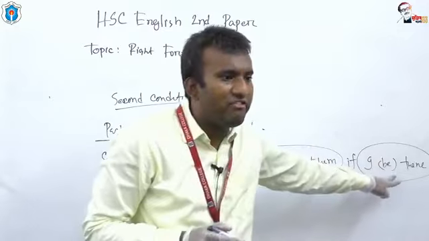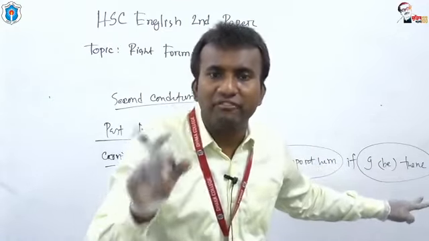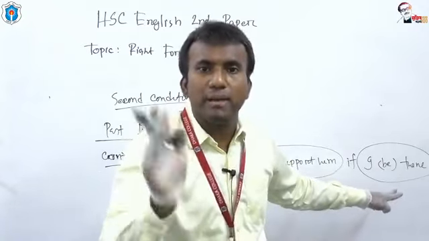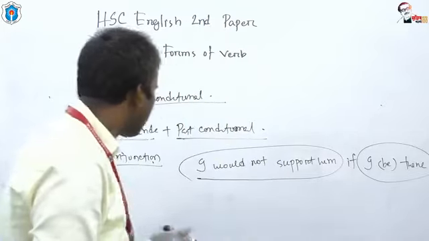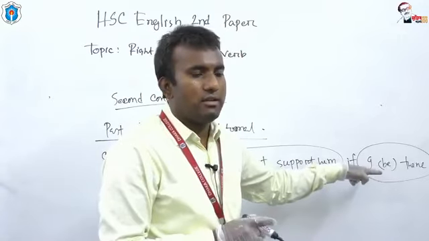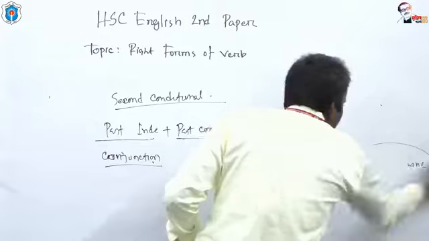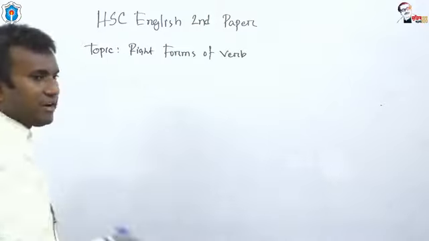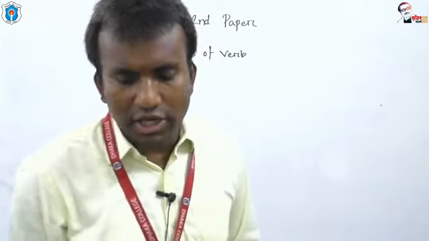And what is the main verb here? The main verb is be. If you get the be verb as the main verb, whatever the subject is, you have to use were. So what is the answer? I would not support him if I were there. Okay? I have completed 3 conditionals, that is first conditional, second conditional, and third conditional.